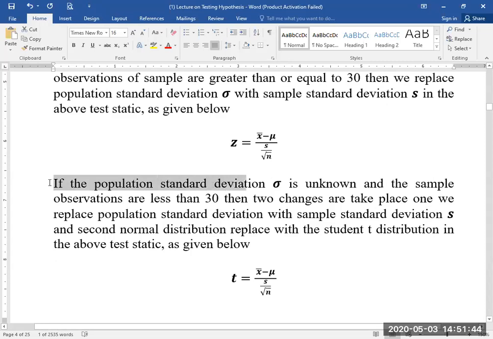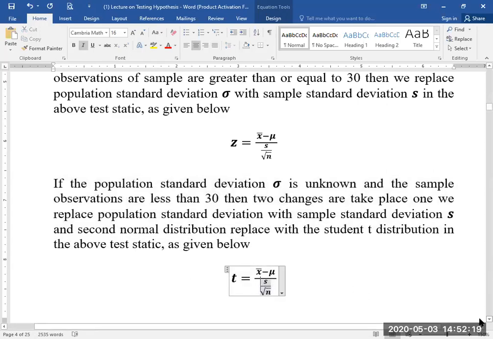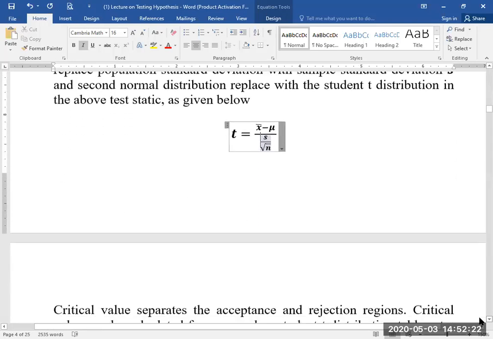If the population standard deviation sigma is unknown and there is difficulty in taking 30 or more observations, then he should take fewer than 30 observations, and two changes take place in the above Z distribution test. One, we replace the population standard deviation with the sample standard deviation S, and second, we replace the normal distribution with the student t distribution in the above test statistic as given below. This is what we are studying.